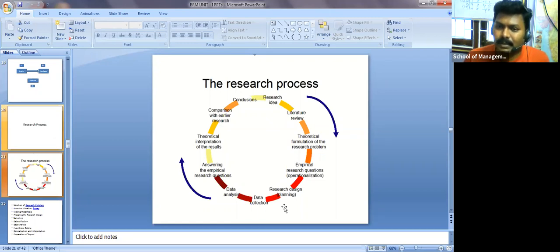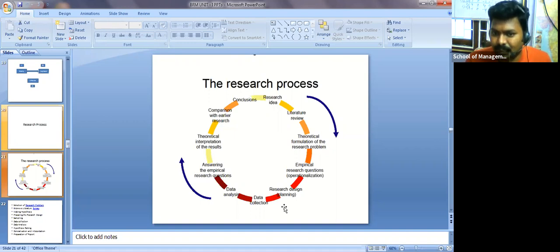Okay, so if it is nominal, then what type of test? If it is ordinal, then what type of test? If it is a categorical variable, what type of test do we need to apply? If it is numerical and even metric data, then what type of test? So there is a logic behind that.